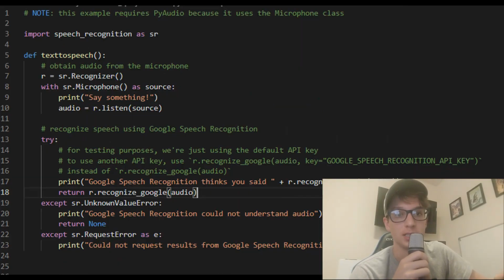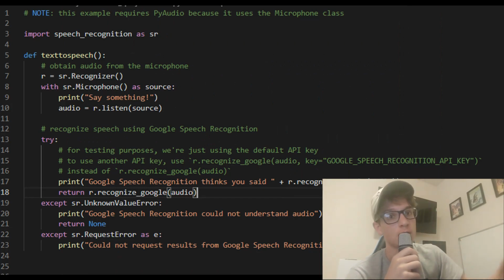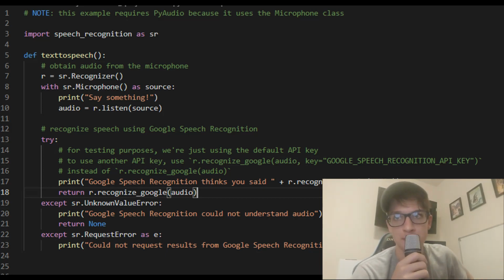So something easy is converting audio from my voice into a string to give into the function. I just googled Python text to speech. I didn't write this code, so we can move on.